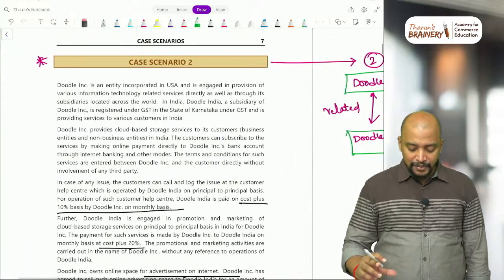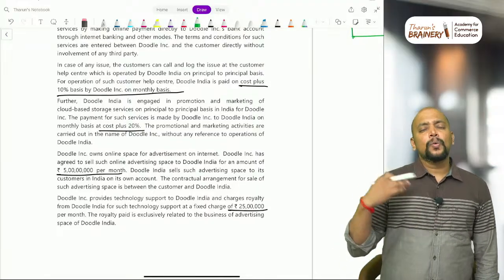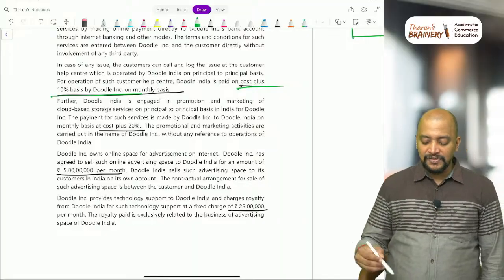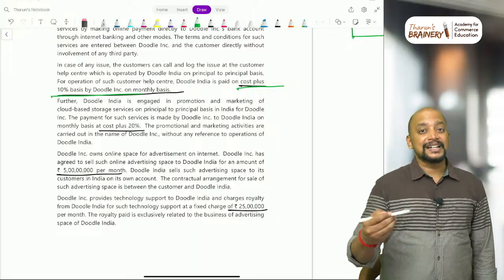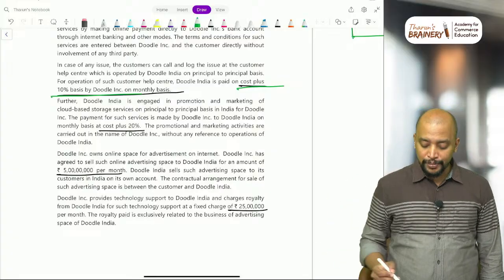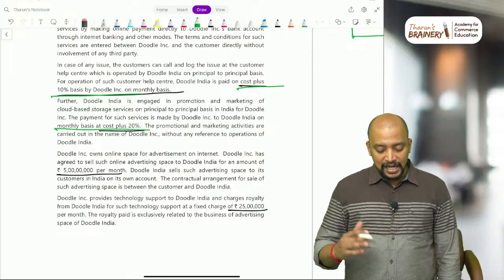Usually whatever cost they incur plus 10% they will recover for the purpose of these customer complaints, and they even do marketing for Doodle Incorporation. So whatever is their cost plus 20% they will be recovering from them.